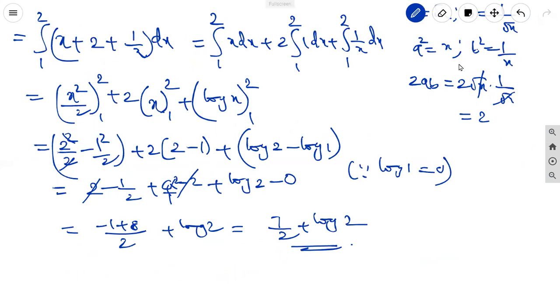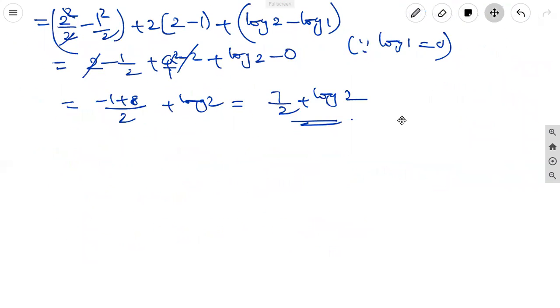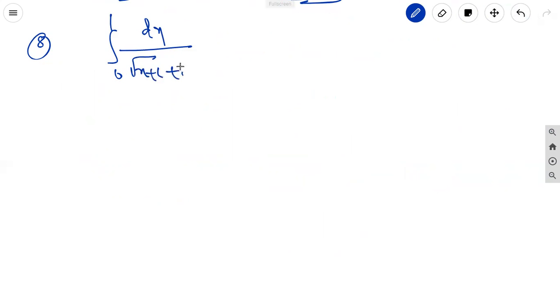Next, eighth one: integral 0 to 1 dx by under root of x plus 1 plus root x. For this problem, first of all, we do the rationalization: multiply by root x plus 1 minus root x by root x plus 1 minus root x.